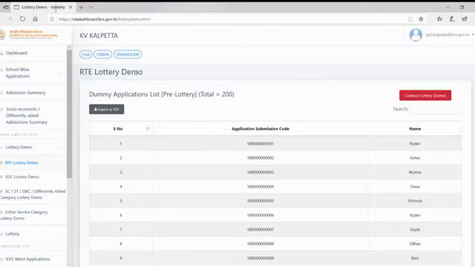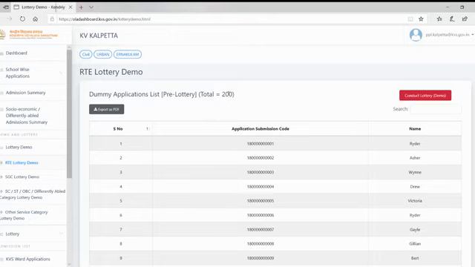Now, this is just a demo. So we have some serial numbers, application submission code, your application's code and the name of the child. So this is how it will look, and you will be having this serial number. This is a pre-lottery number. What you see here, this serial number is a pre-lottery number.